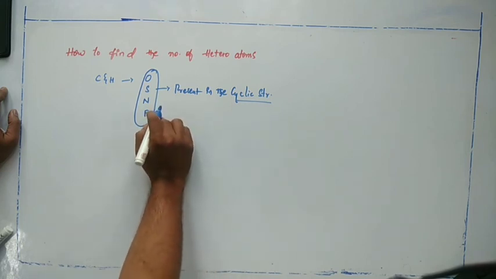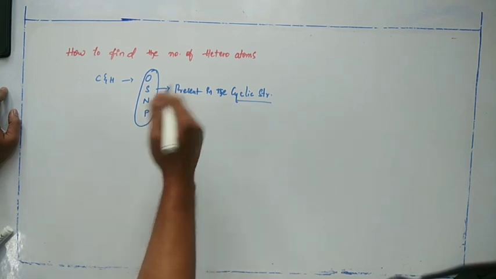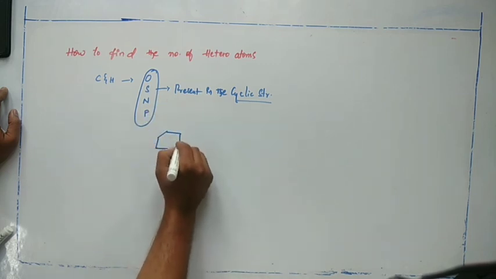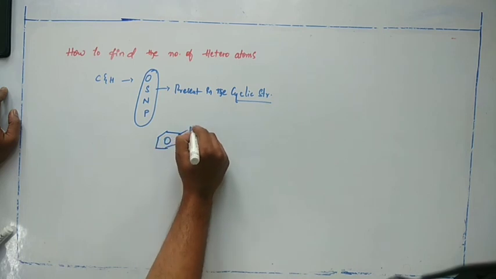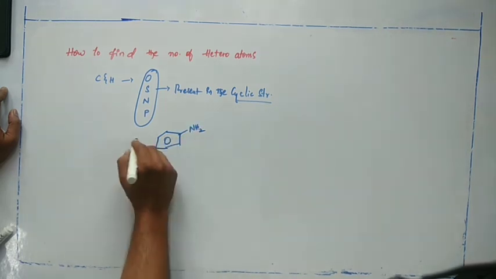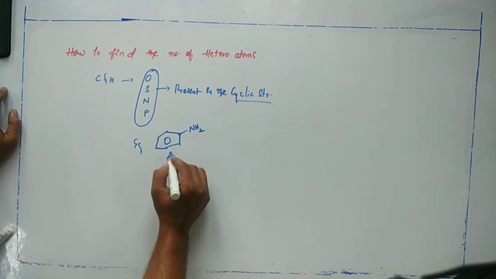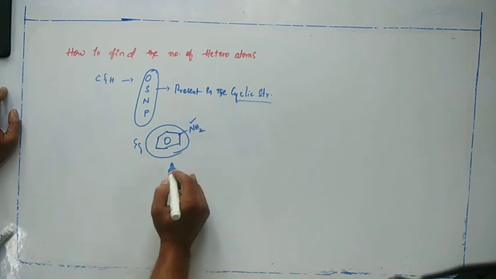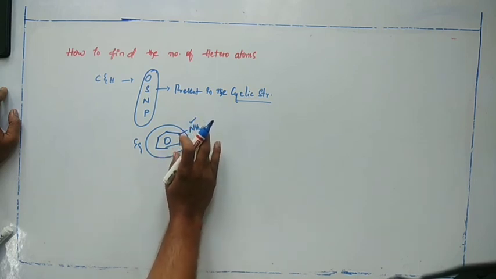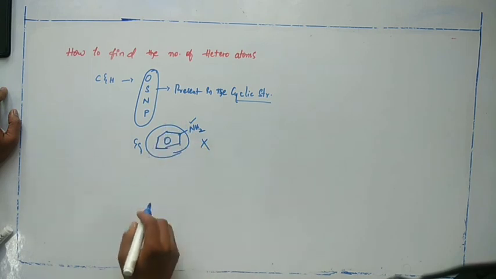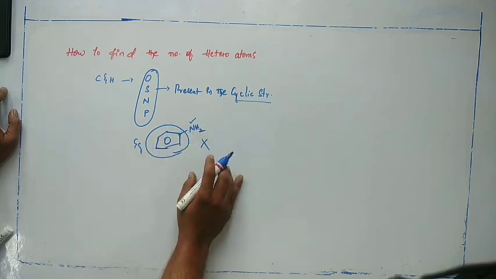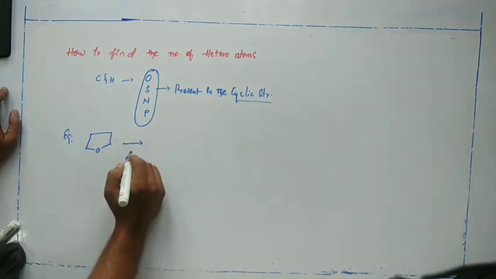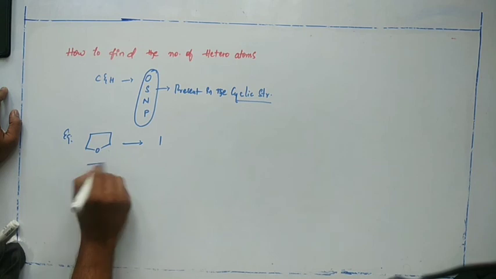If these heteroatoms are present outside of the cyclic structure, we do not consider them as heteroatoms. Like in this example, this is the cyclic structure, the heteroatom is present outside of the cyclic structure, so we do not consider it as a heteroatom, we just consider it as a functional group. So here presence of heteroatom is only 1.